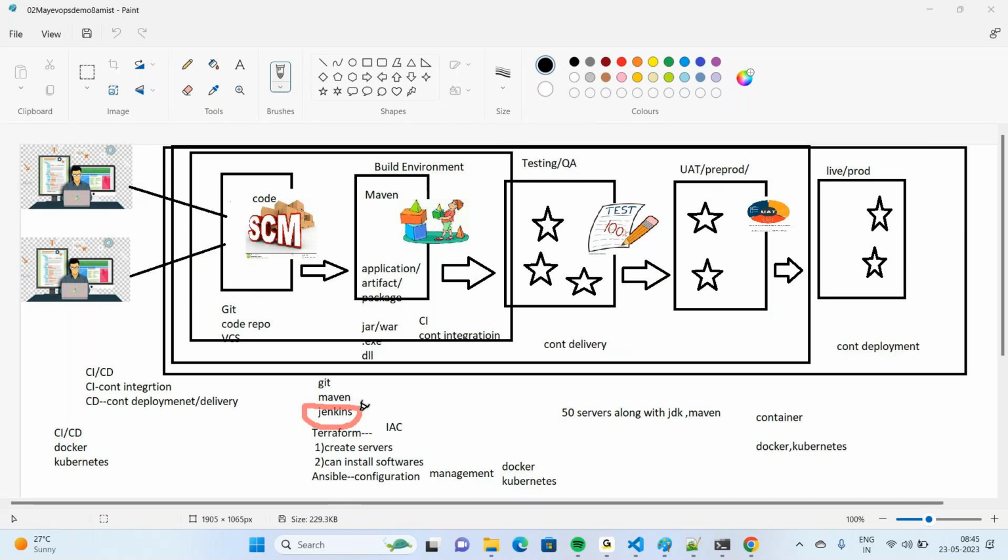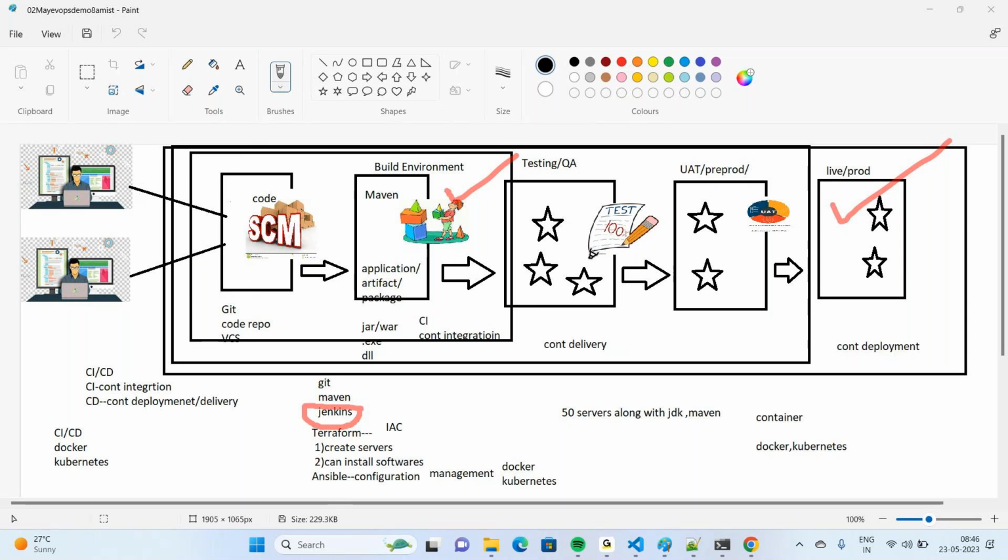Now here everywhere we are seeing environments, right? Build environment, testing environment, UAT. Everything is an environment. Environment means servers. So for every requirement, I need to have a large number of servers. Suppose for building my artifact or to run my artifact, I need 50 to 100 servers. But how can you create servers? If you create servers in a manual way, it takes a lot of time. So as a DevOps engineer, you have to provide servers in an automated way.